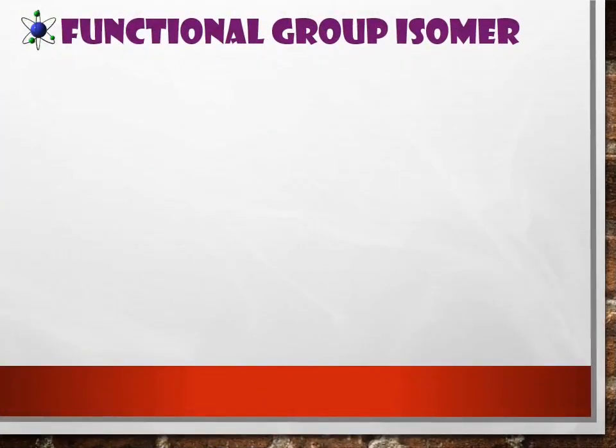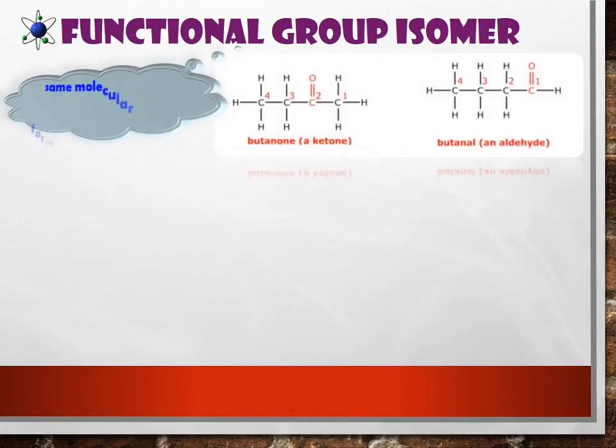Functional group isomer. Functional group isomer refer to the same molecular formula but different functional group. So how, class? Look at the example here. We have butanone, which is the class of compound is ketone.